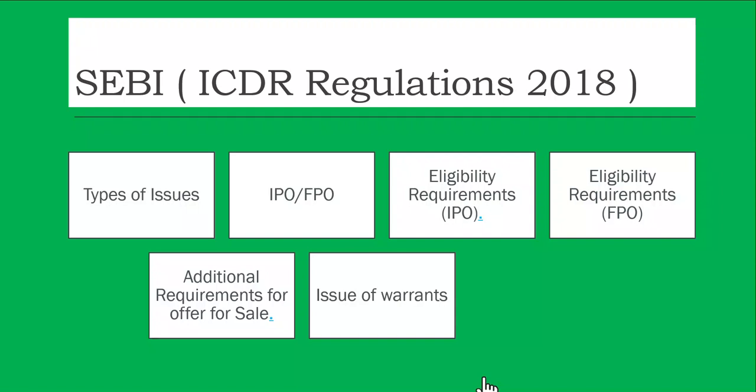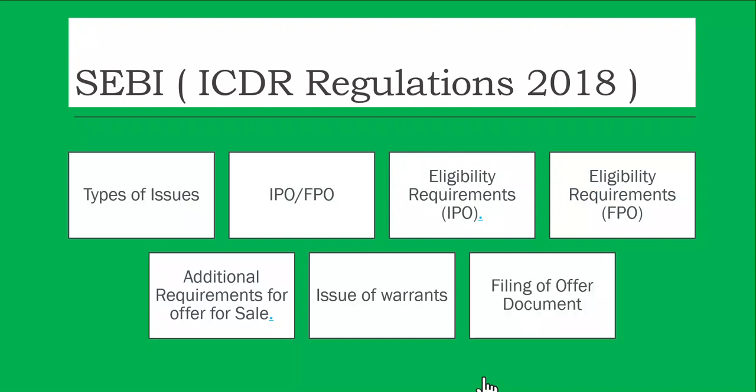For example, Reliance, which is currently trading at say 2,300, if they issue warrants, they can give warrants to the shareholders and fix a price of say 1,500 or 1,800, below the prevailing market price, or very close to the market price. And they can say that these warrants will be convertible into shares after a certain period of time.